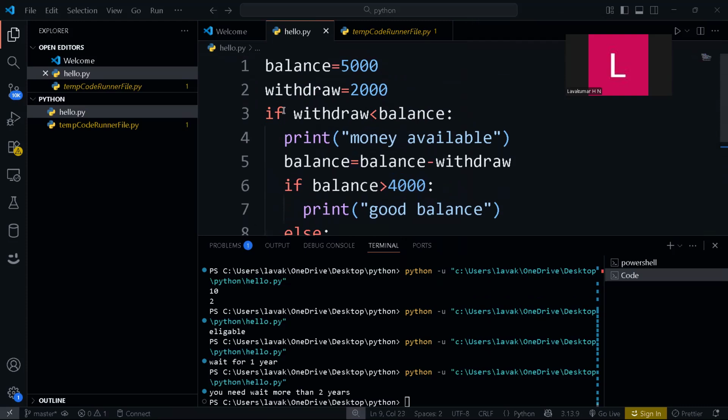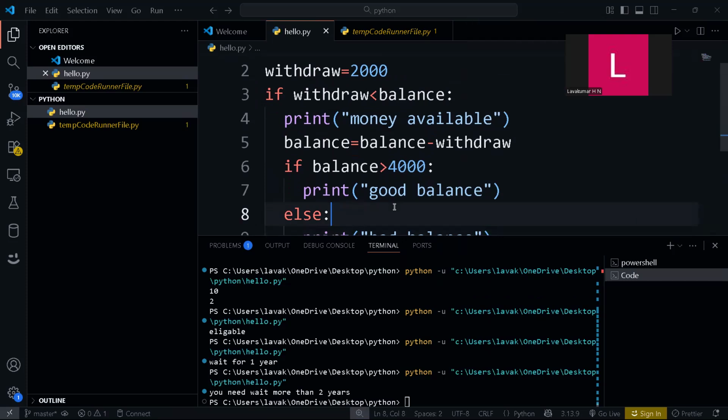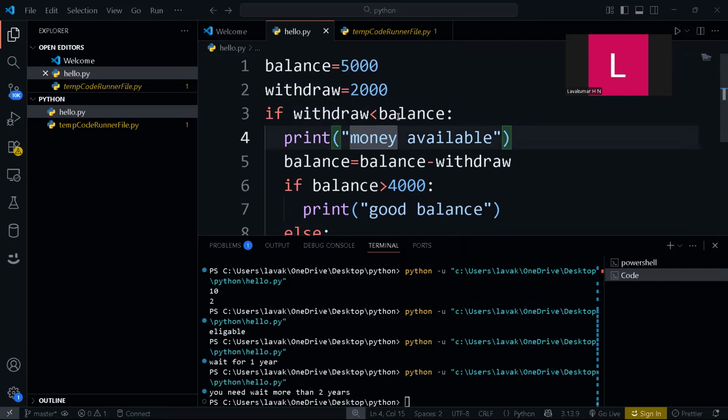What is a nested if statement? Having an if statement inside an if statement. Having multiple if statements inside one if statement, you can have this, and it's not an illegal thing in Python. It's legal, you can easily do this. Now how will it work, let's check.